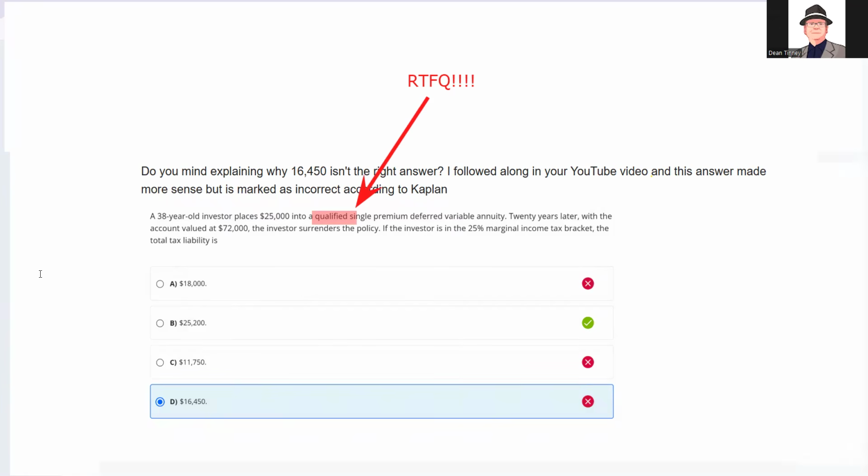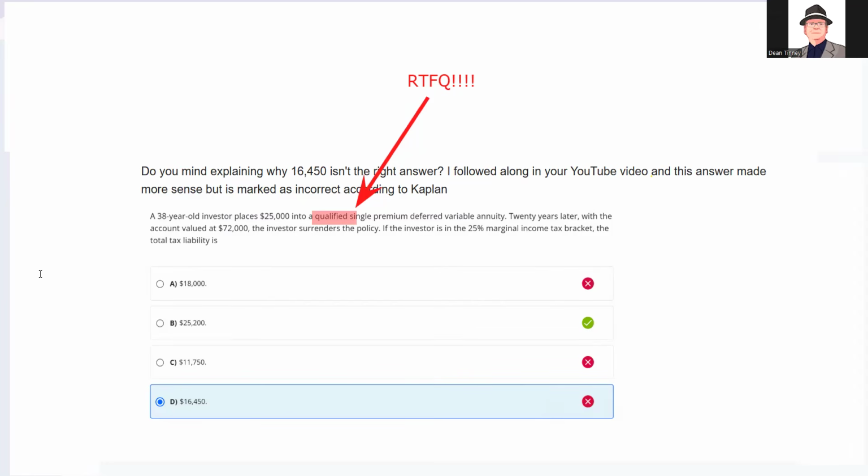I followed along in your YouTube video, and this answer made more sense, but it's marked incorrect according to Kaplan. And then this test taker linked the video she's watching, and here's the distinction. In the video she was watching, it was a different question. It was the exact same question with a key difference.